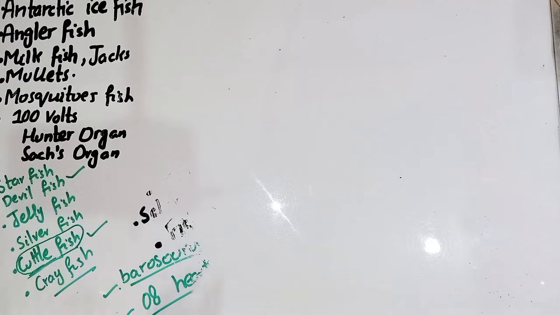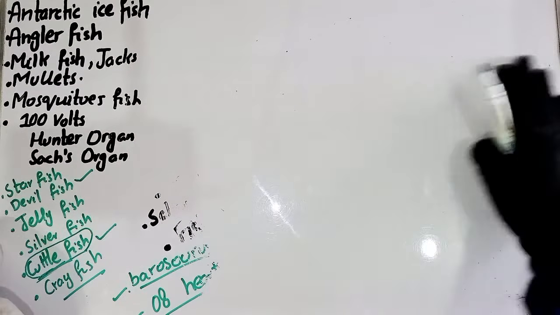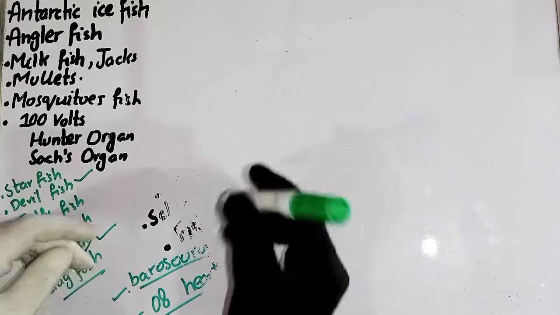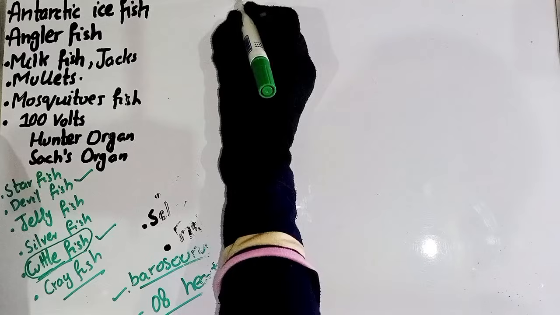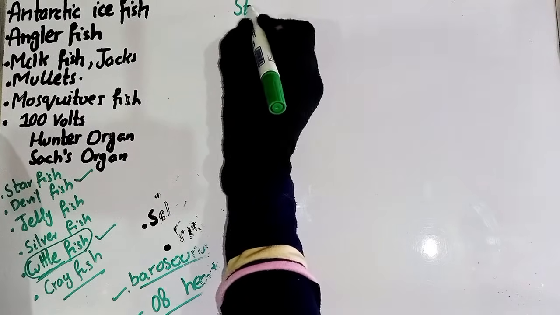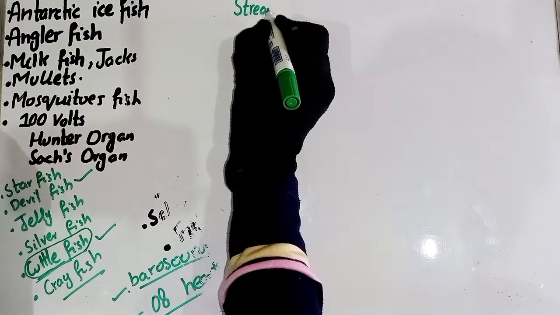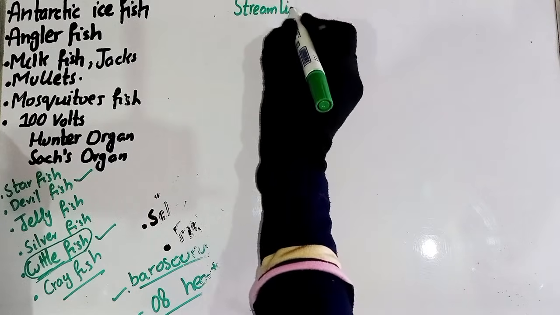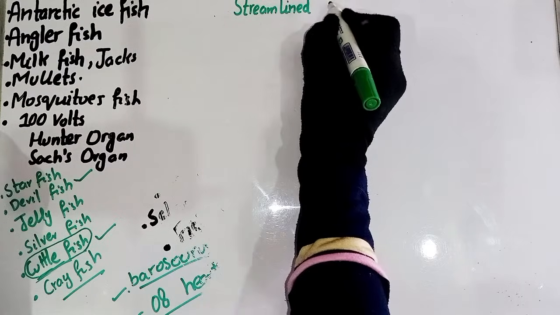Okay guys, there are some properties of the fishes, and organisms that have these properties can be defined as fish. The first is the streamlined body. Organisms that belong to superclass Pisces should have a streamlined body.